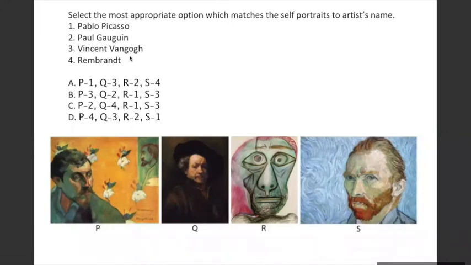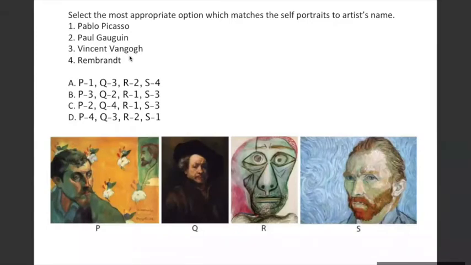One is abstract, one is very realistic, one is again abstract with a different kind of strokes getting used. Also the kind of color choices: all 4 artists have different color choices. So if you remember the style that each of the artists has, you will be very easily able to guess the work which is given to you.